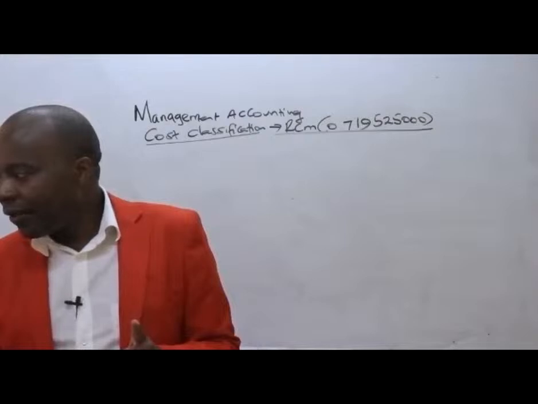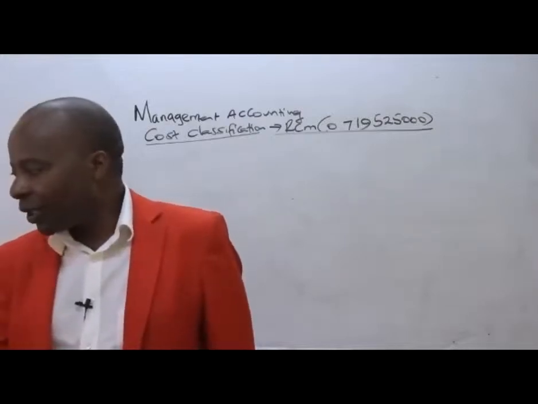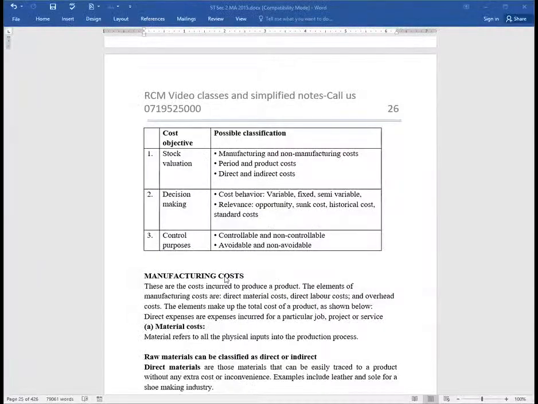Most importantly, ladies and gentlemen, you're supposed to understand here that manufacturing costs are costs incurred to produce a product. The elements of manufacturing costs are direct materials, direct labor cost, and the overhead costs which are directly attributable to production. The elements that make up the total cost of a product are shown below, so they have explained them here. Material cost refers to all the physical inputs into a production process.